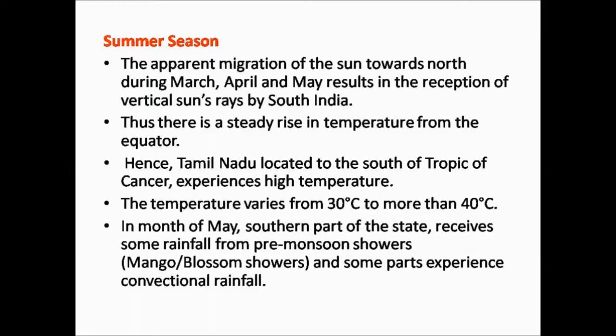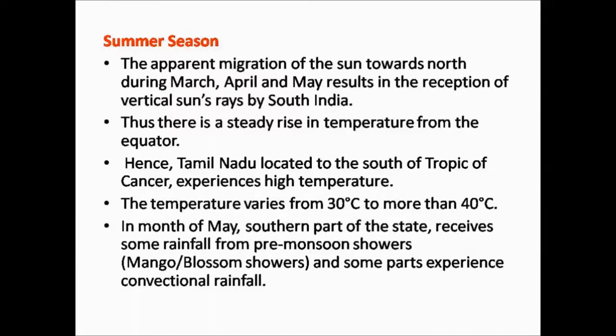Summer season. The apparent migration of the sun towards the north during March, April and May results in the reception of vertical sun rays by South India. We know that during the months of March, April and May, the temperature in Tamil Nadu is very high. This is because during these months, the vertical rays of the sun directly fall above the equator, that is in between the equator and Tropic of Cancer.